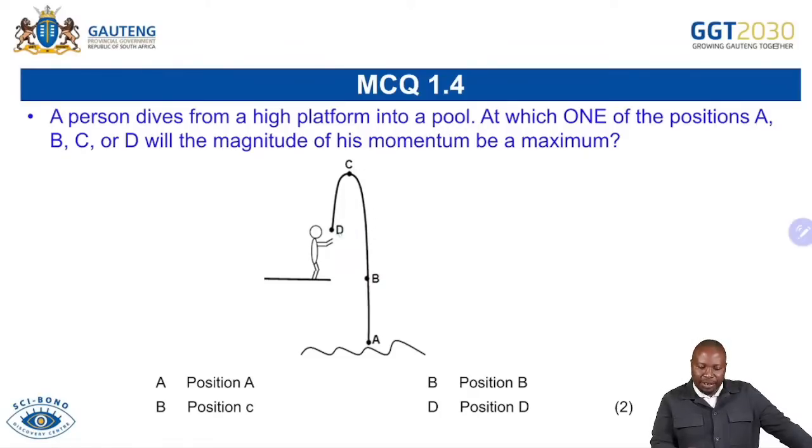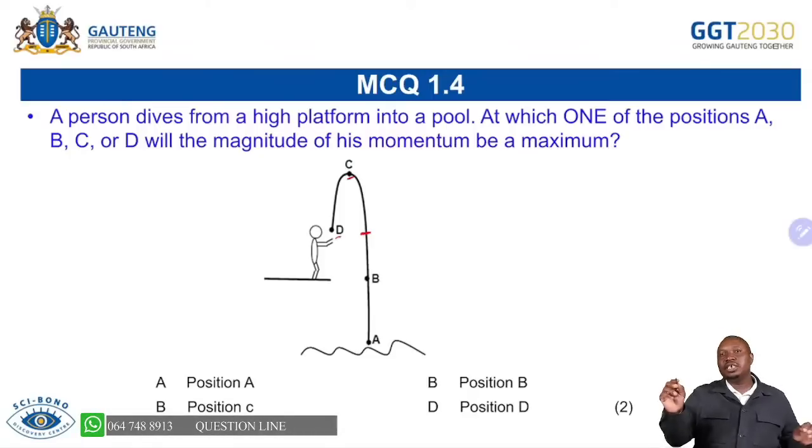So you know that from D to maximum height C, velocity was decreasing. Now, when we come back to where the person dived from, we are saying the velocity is equal. Remember, we talked about time symmetry and velocity symmetry. So you're able to see that, okay, the velocity now is equal there.